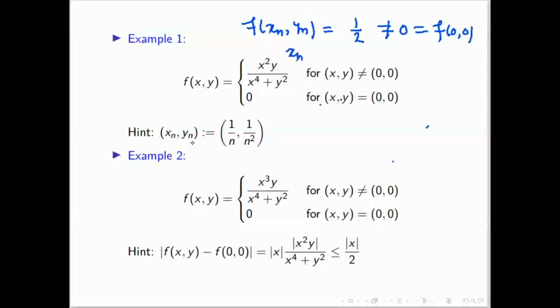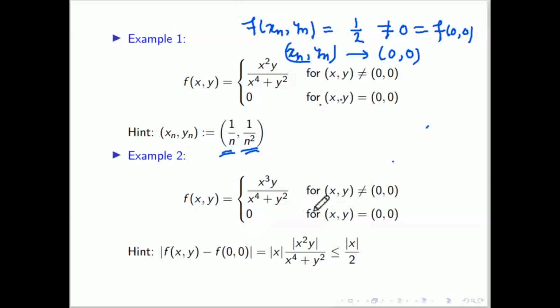So here the sequence (xn, yn), which is (1/n, 1/n squared), is converging to (0, 0), but its image is not going to f of (0, 0). So this function is not continuous.